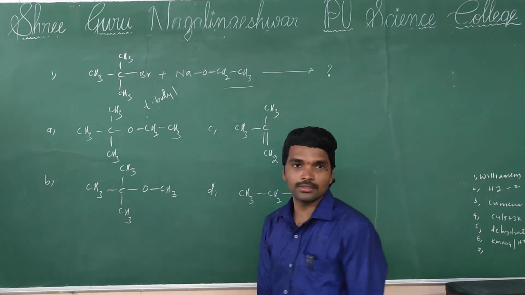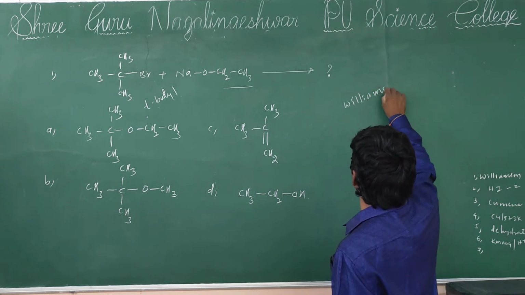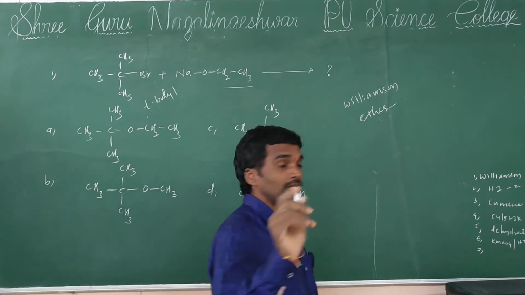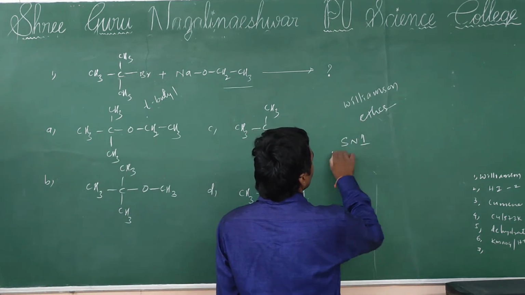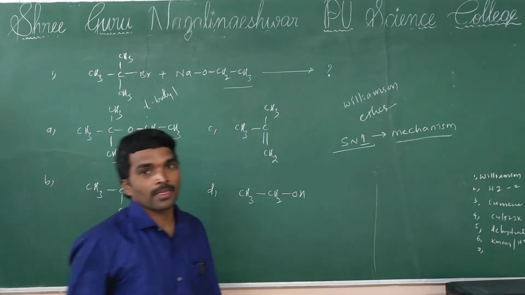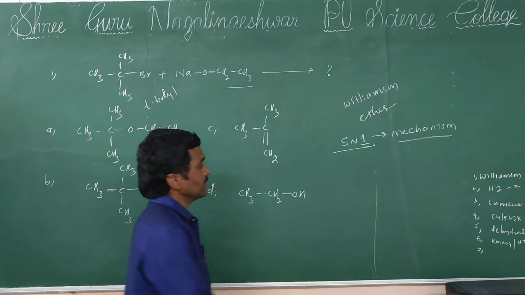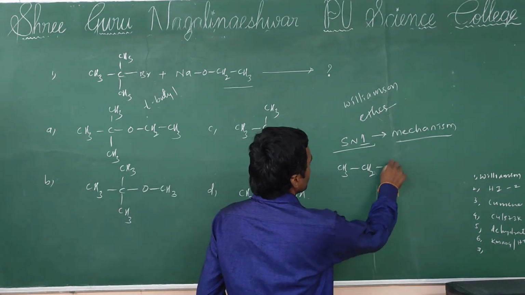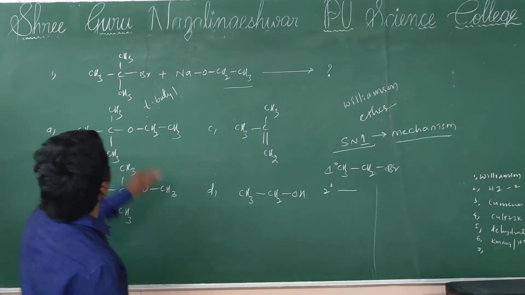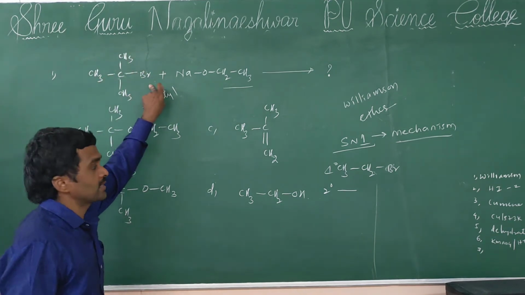reaction with the sodium ethoxide. This reaction actually comes under Williamson ether synthesis reaction. Williamson ether synthesis follows the SN1 mechanism. Okay, right. In this reaction, for the preparation of ethers, primary and secondary alkyl halides only are involved. But here tertiary alkyl halides are involved, so that's why elimination reaction takes place.